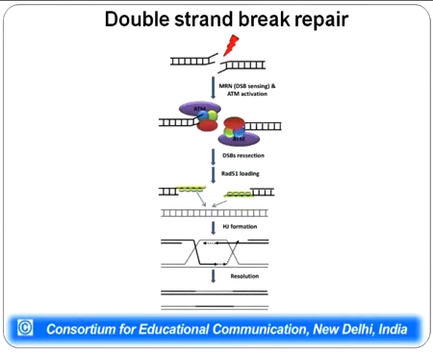All in all, after the double strand break repair has functioned, it leads to formation of the normal DNA which does not have any break anymore. So this is a very important mechanism of repairing.